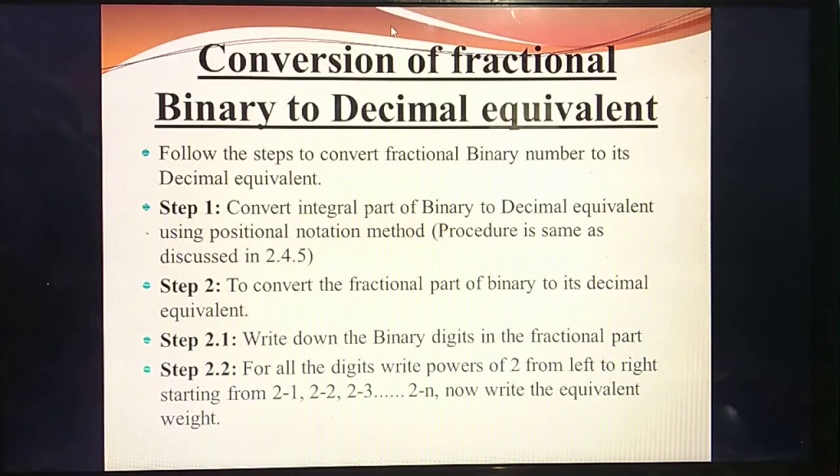Till now we have studied conversion of binary to decimal, then binary to octal, binary to hexadecimal. What's the step for binary to decimal? Multiply each by its power of 2 and add the values. Octal means you should draw the table, group into 3 bits and write the equivalent. Hexadecimal means you should group into 4 bits and write the value from the table.